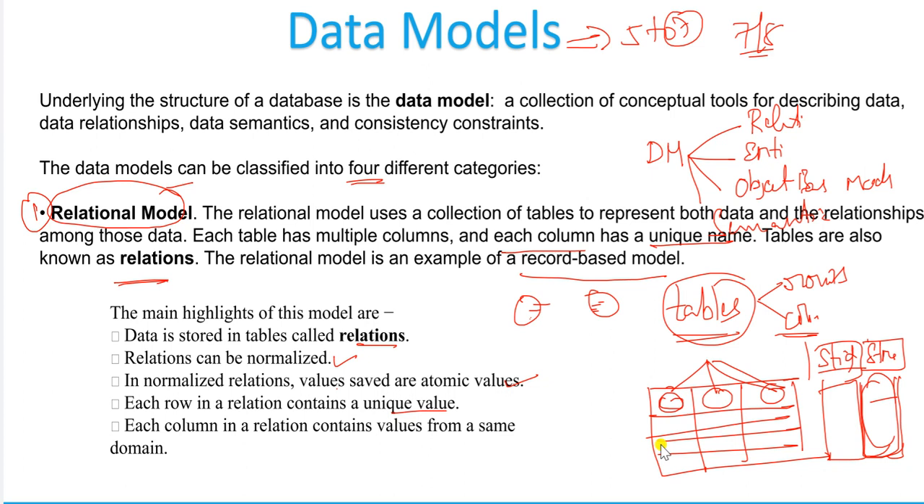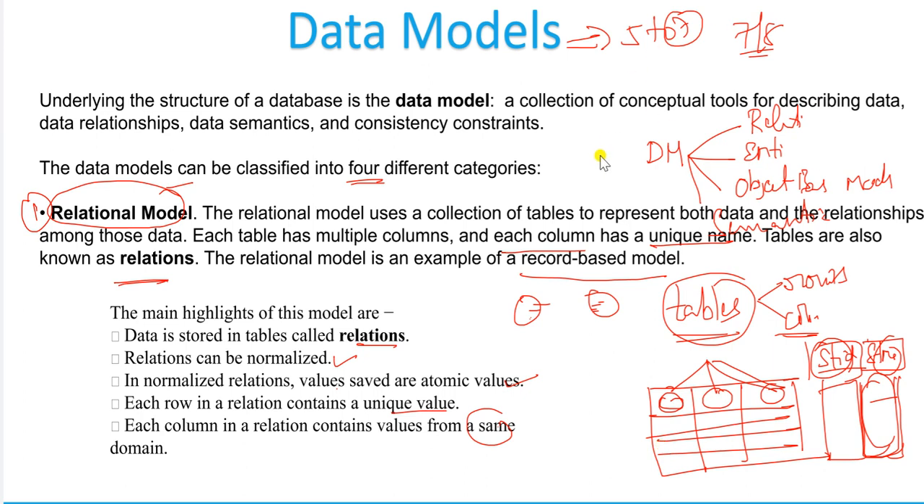See here, each column in a relation contains the values from the same domain name. So this is the same domain name. Data will be stored in the form of tables. That particular table is nothing but what? Relations. So what is the best example for the relational model? That is the record based model. So this is about the relational model.